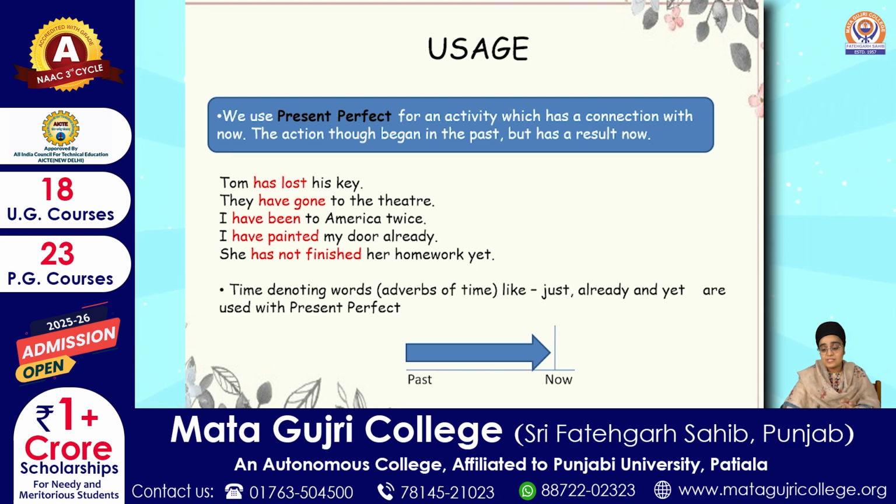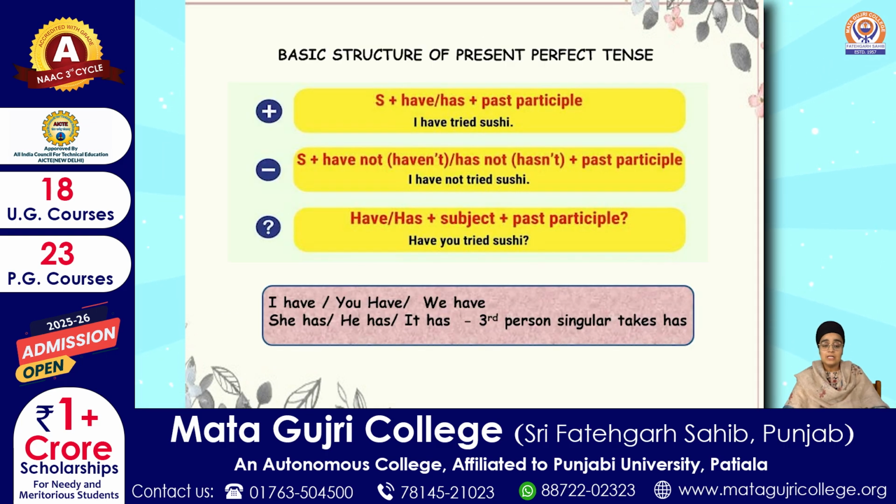A figurative representation of the present perfect tense is something that began in the past and has a relevance with my now. Now, the basic structure of the present perfect tense. We have three kinds of sentences: first the affirmative, positive, then negative, and then interrogative. When making positive sentences, the structure is subject plus has or have plus the verb in the past participle form and then the object. For example, I have tried sushi. I have completed my work.